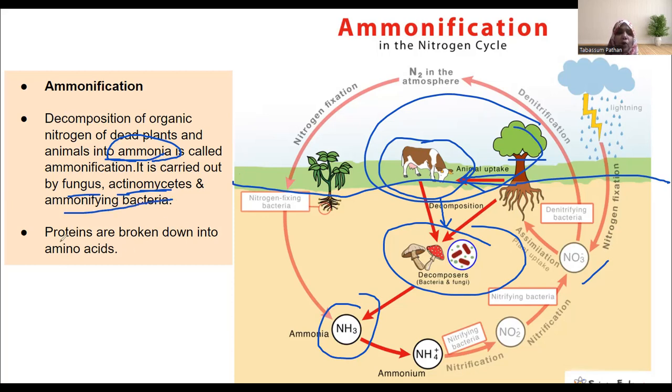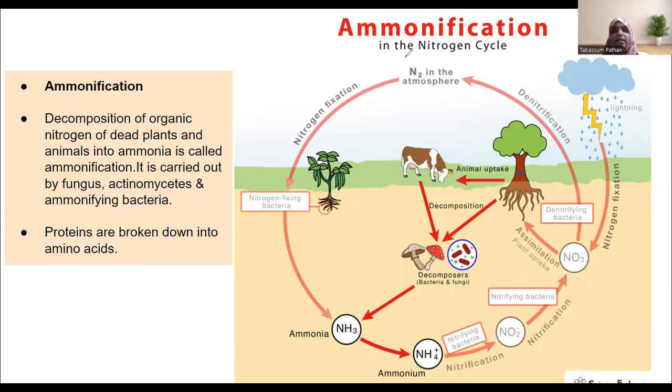What is happening basically? Proteins are broken down into amino acids. They are then converted into ammonia. So the nitrogen from the amino acids is taken and converted into ammonia, returning back to the soil. So this can again be funneled over here. This funneling and recycling appears again and again. So that's all with respect to the nitrogen cycle.